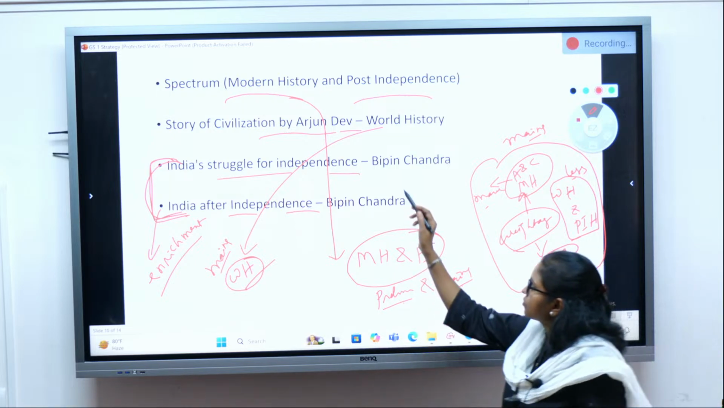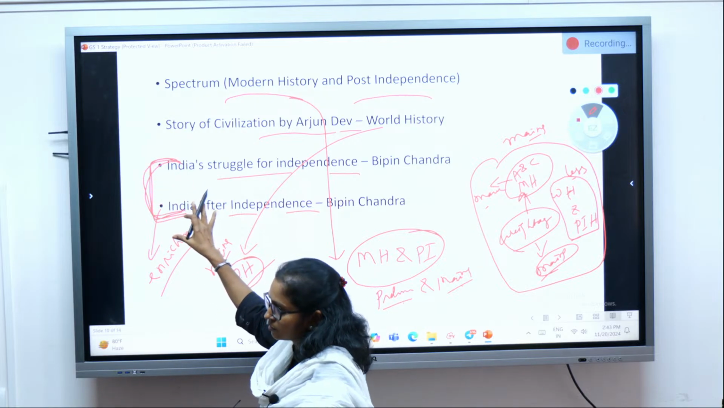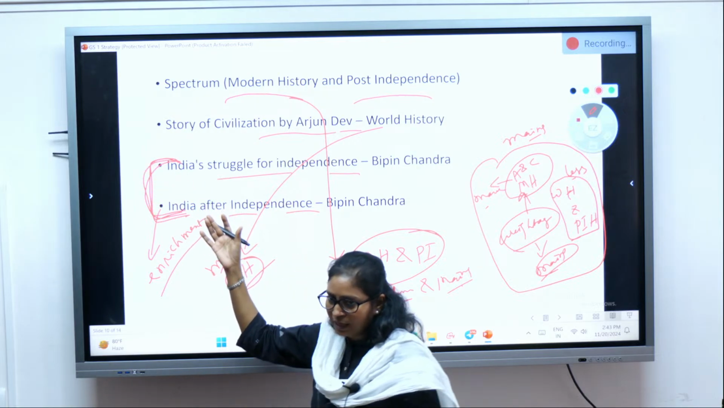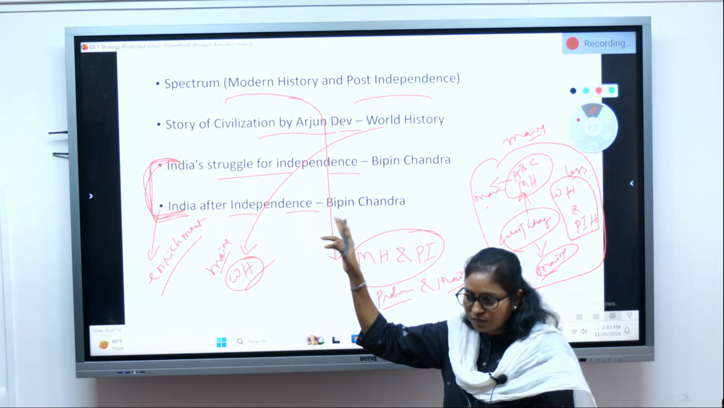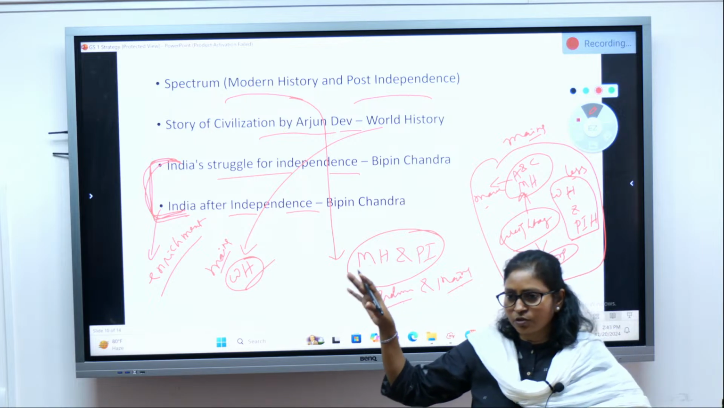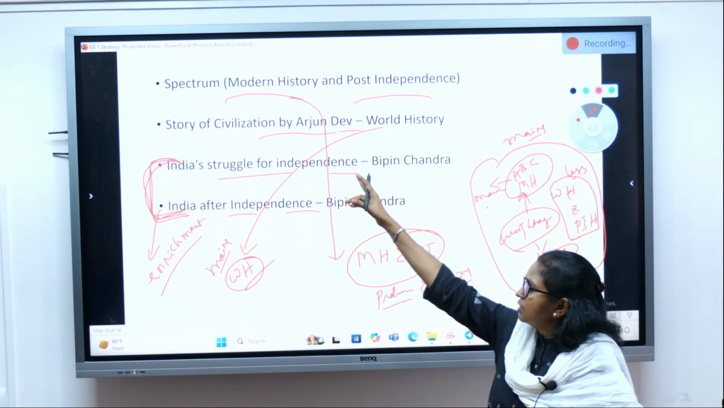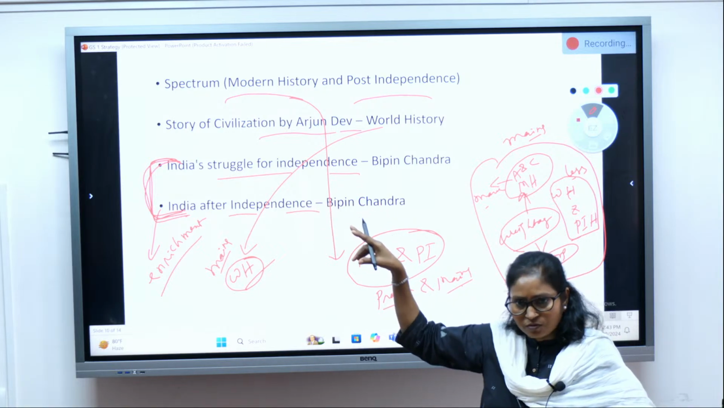So these two books, as I suggested, are good books, but if you don't have time, don't concentrate here. If you have enough time, then only read them. And the reading should also be like a story, and you compare with Spectrum what topics are not covered there.